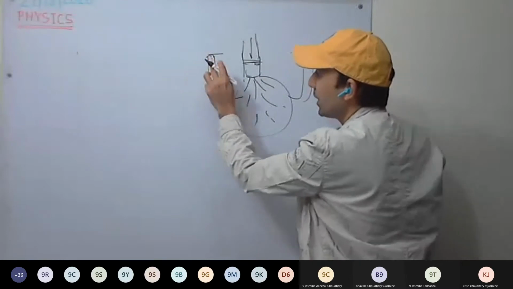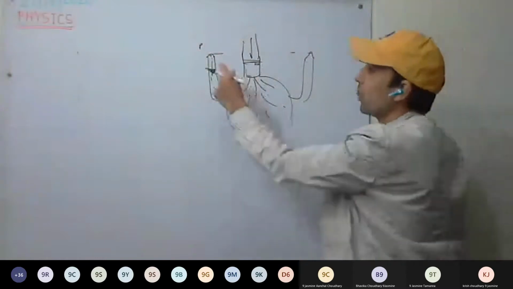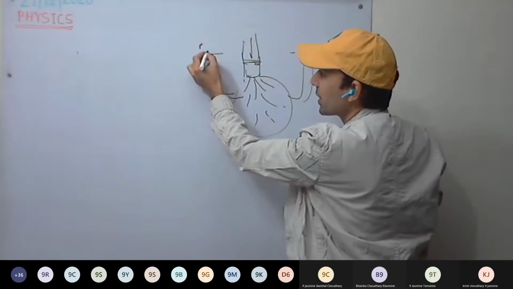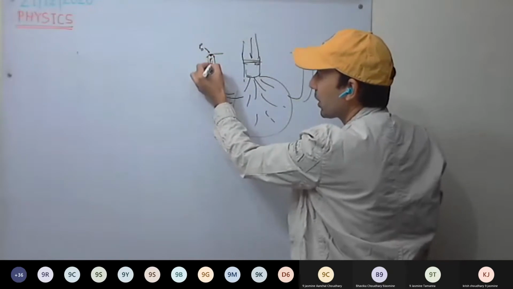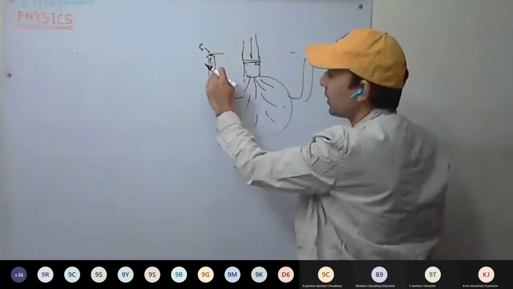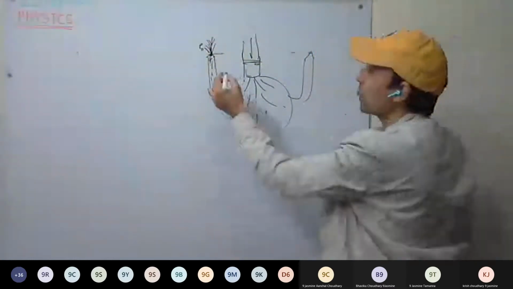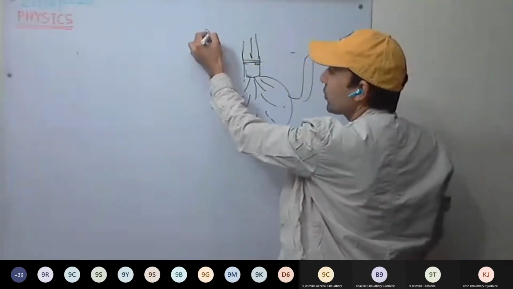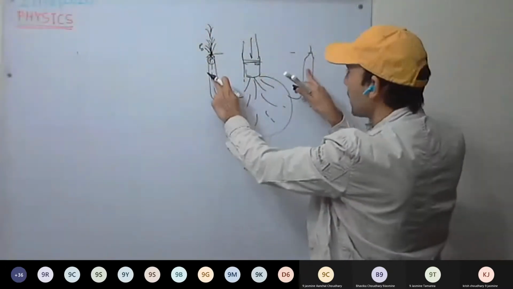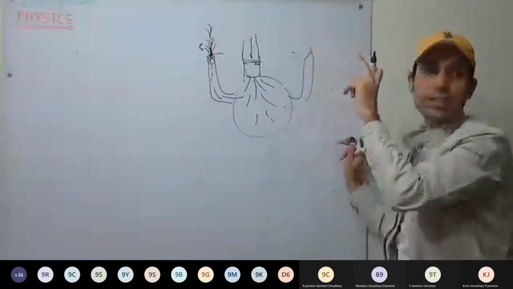So what happens here? Here pressure is more as compared to the pressure outside. So what will it try to do? It will try to equalize the pressure at this point, because on one side we have the P node and here we have some P. And this pressure is more as compared to atmospheric pressure. So this water will ooze out, will flow out. If this pressure is more and more, the height of the fountain will be more on both the sides. And since in both the tubes, the height of the oozing water, that is the fountain, is the same height.